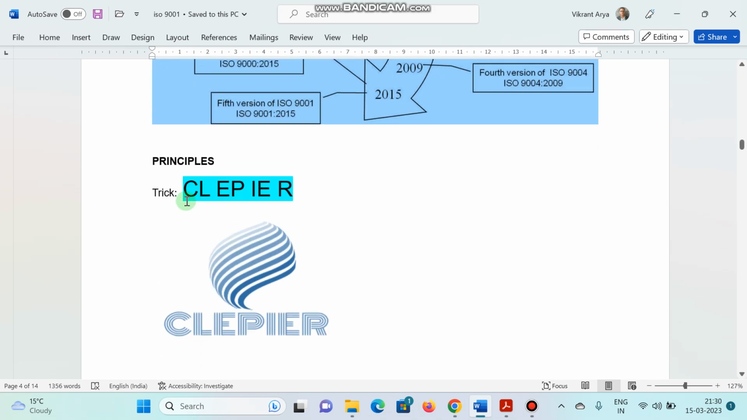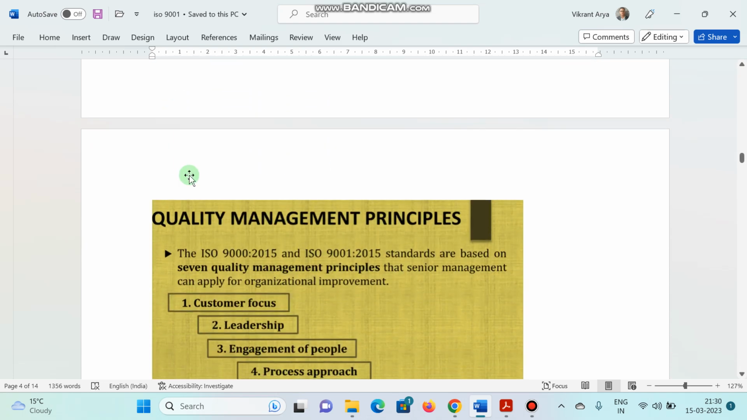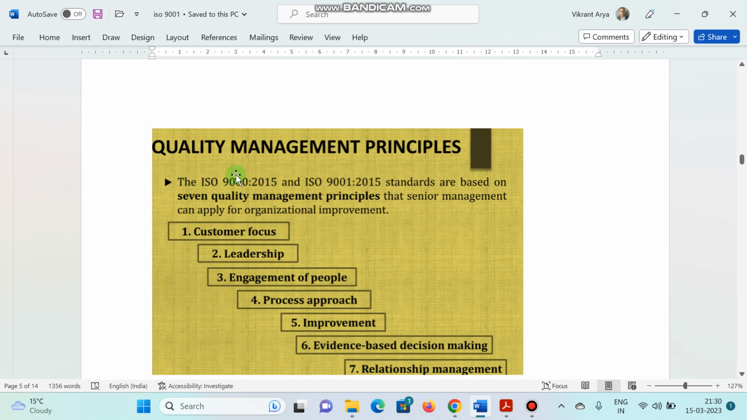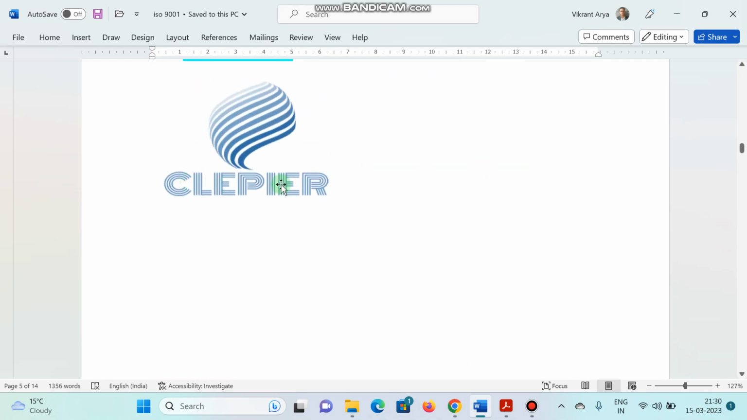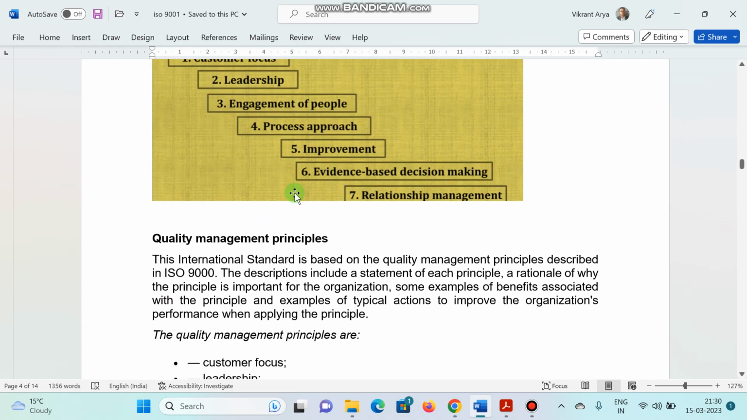So yes, there is a simple trick. Please remember this word, CLEPIER, CLEPIER. Then what does this mean? This is a trick for remembering the quality management principles of ISO. C stands for customer focus, L for leadership, E for engagement of people, 4 for process approach, 5 is for improvement, 6 is for evidence-based decision making, and 7 is for relationship management. So please remember the trick, that is, as you can see, CLEPIER.